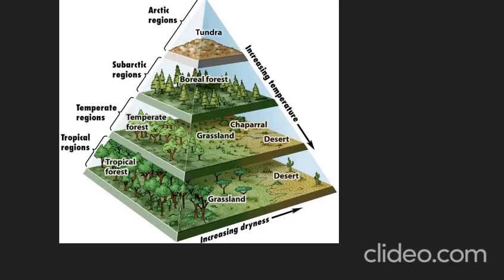This diagram shows that as we move from boreal forests to tropical forests, there is an increase in temperature, and if we move along the x-axis, there is an increase in dryness, and this dryness reaches its peak in the desert ecosystem.